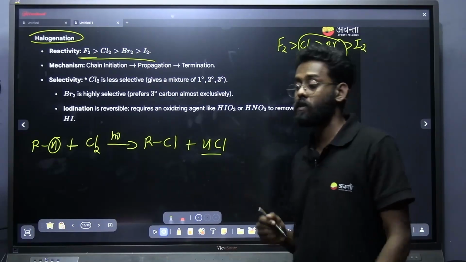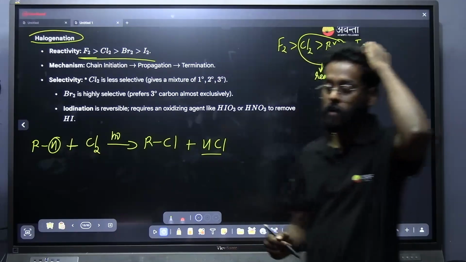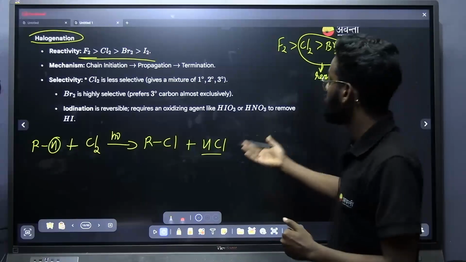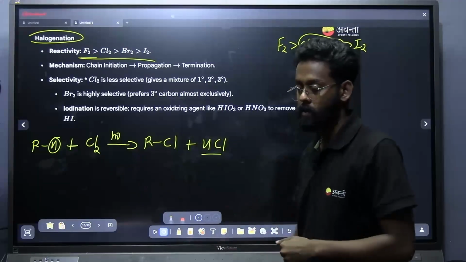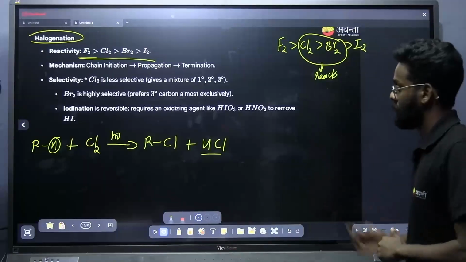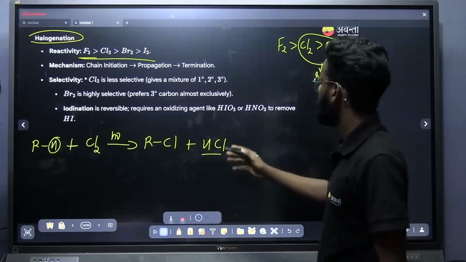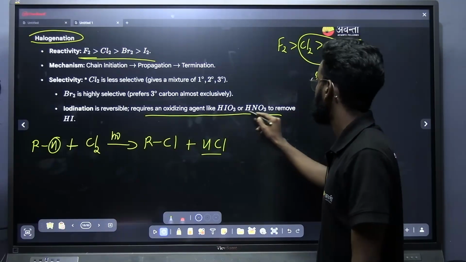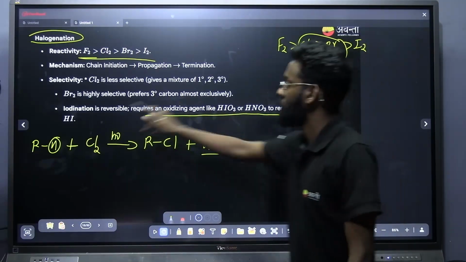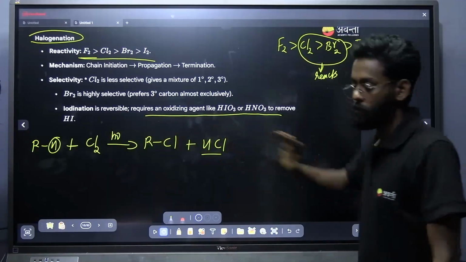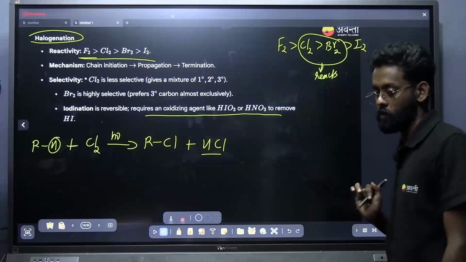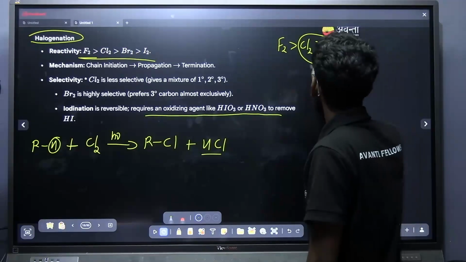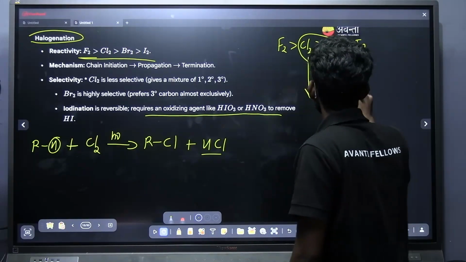HI. And what is the property of this HI? HI is a highly reducing agent, right? Highly reducing agent. It will be reducing the reaction back. So we won't be using iodine here. But we can also use iodine if I am using a strong oxidizing agent. That is, if I am using HIO3 or HNO3 to remove the HI, then iodination is possible, or else iodination is not possible.